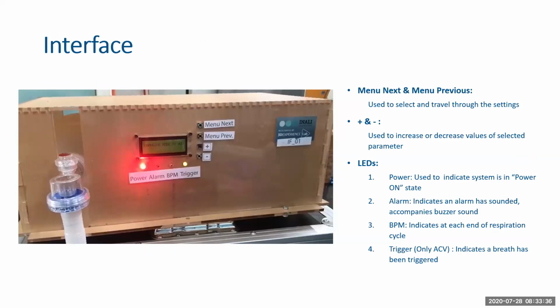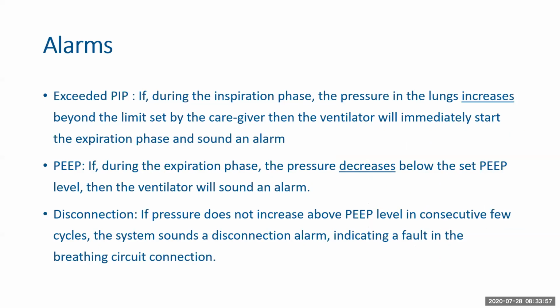The LED signified the power, alarm, the BPM and trigger. So power is used to indicate that power has reached the system. Alarm for any alarm that sounds off, which accompanies a buzzer sound. BPM indicates the end of each respiratory cycle, and trigger, which only works in ACV mode, indicates a breath that has been triggered.